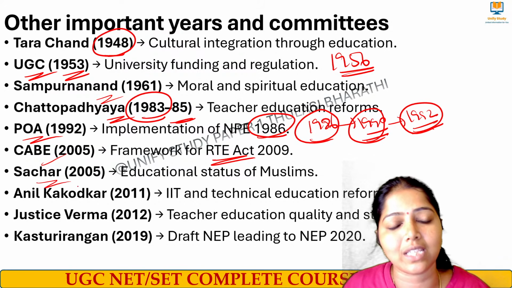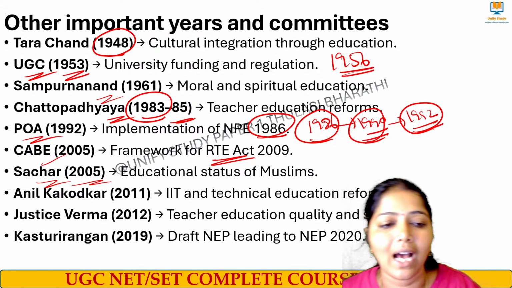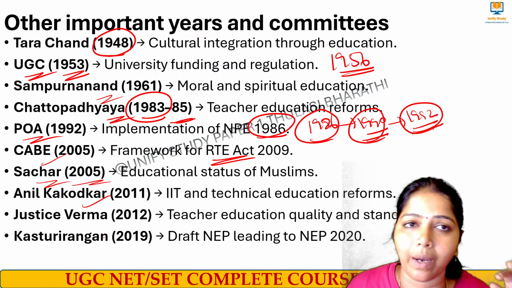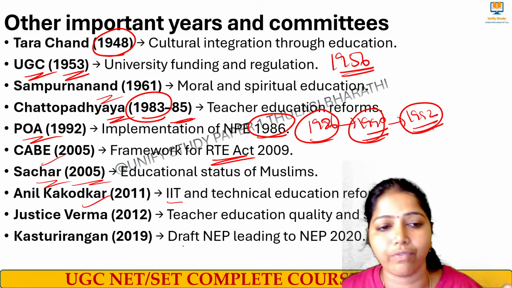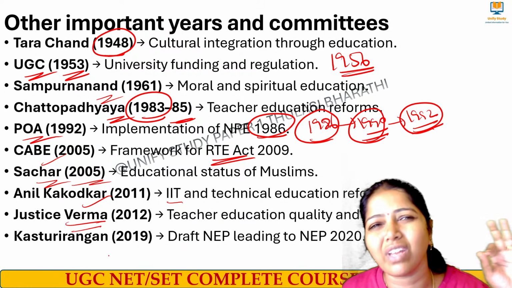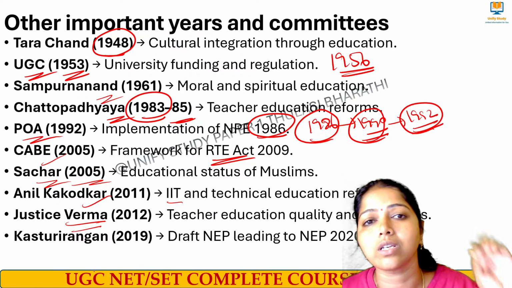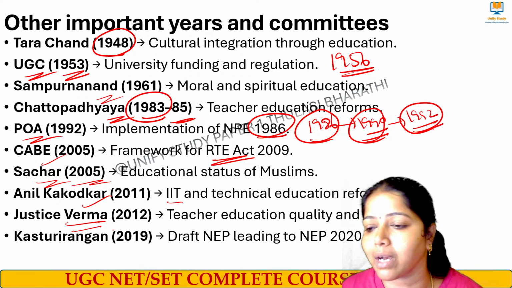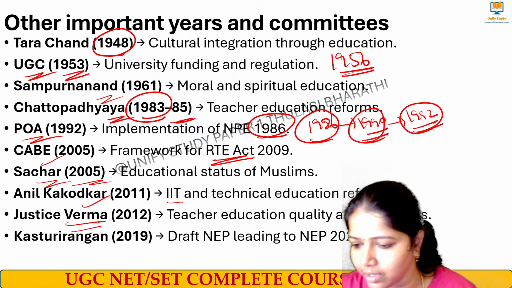Then we have Sachar 2005, on the educational status of Muslims. And then we have the Anil Kakodkar Committee. This commission is for IIT and technical educational reforms. Justice Verma Committee, a very, very important committee for teacher education, teacher education quality and standards. We have the Justice Verma Committee in the year 2012. Yes, very good.